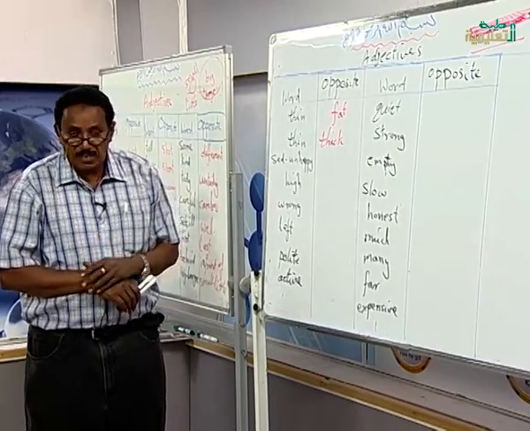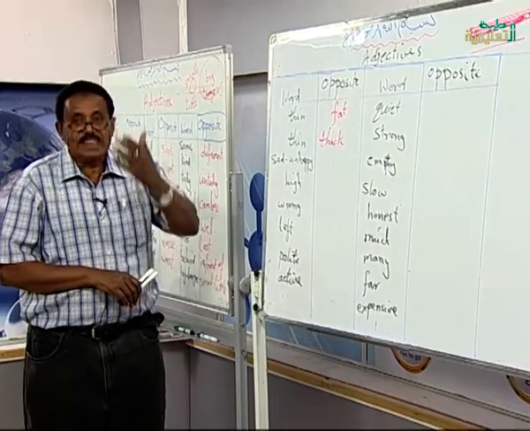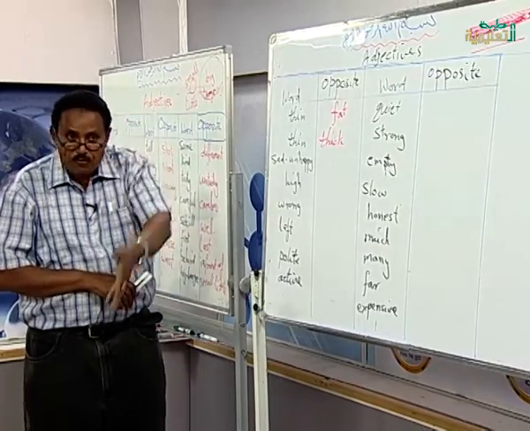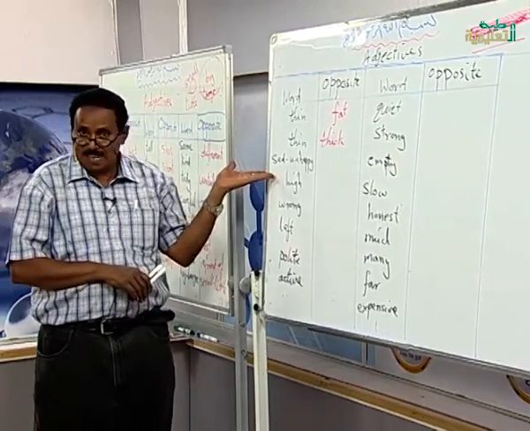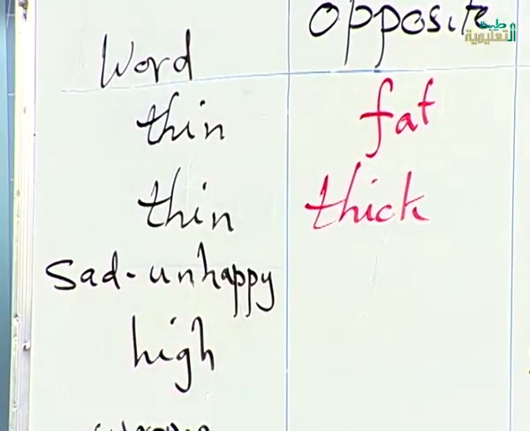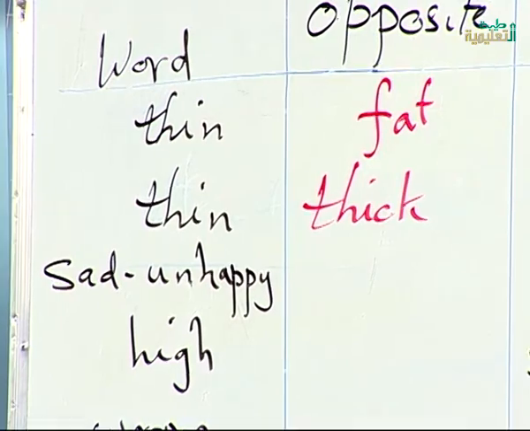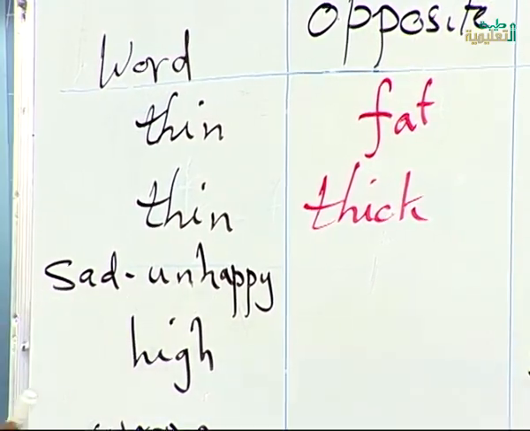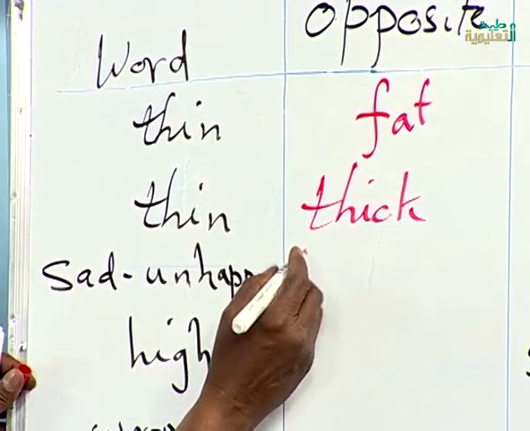In the examination, if you fail, you are going to be sad. You are going to be unhappy. But if you pass the examination, you are going to be happy. The opposite of sad and unhappy is happy.